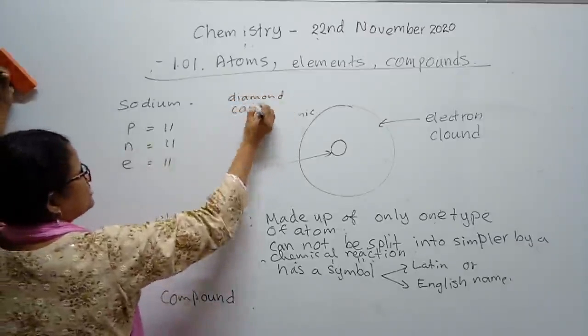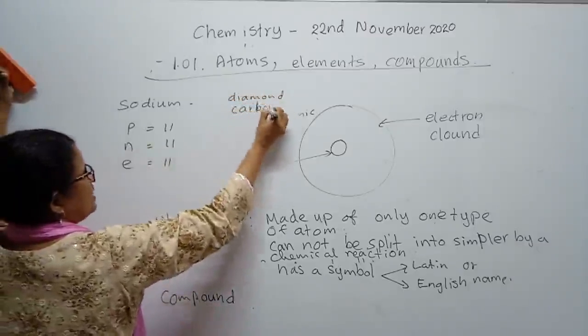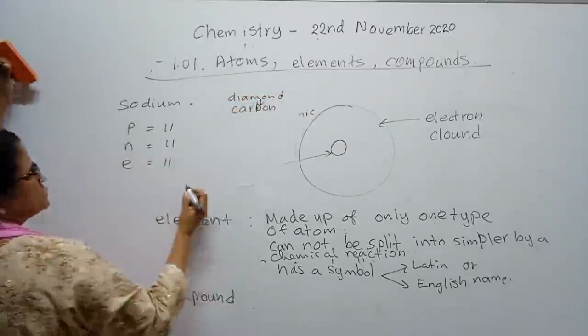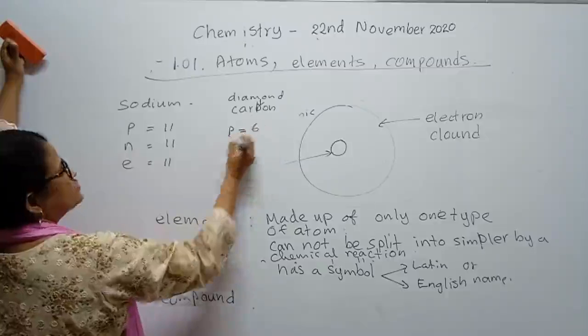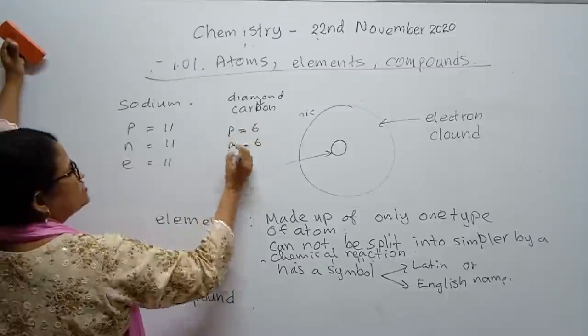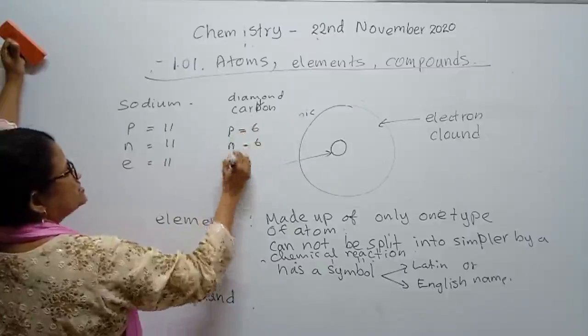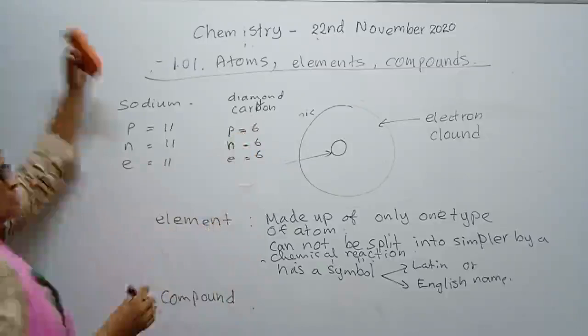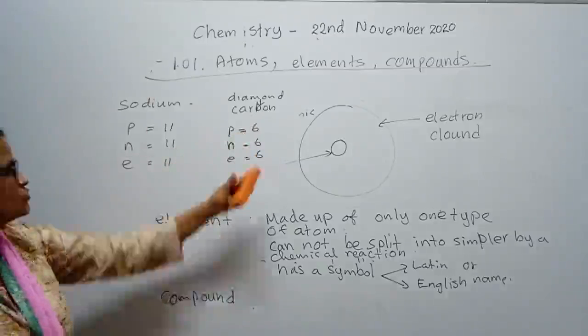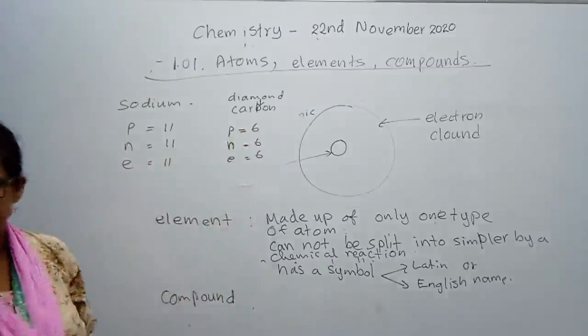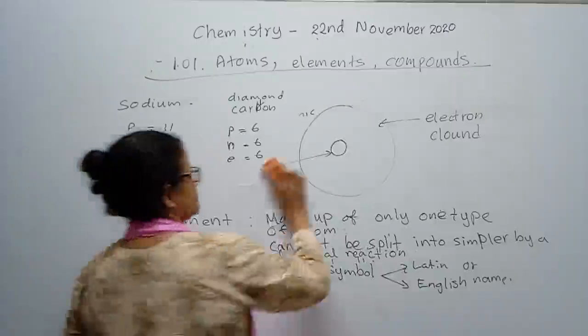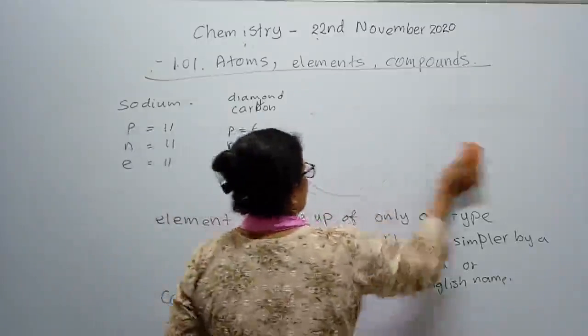Diamond is the common name. It is made up of carbon atoms. So its atom has 6 protons, 6 neutrons and 6 electrons. That is why these two are different from each other. You see the diagram? This is the naturally available form, given to you as real photographs.